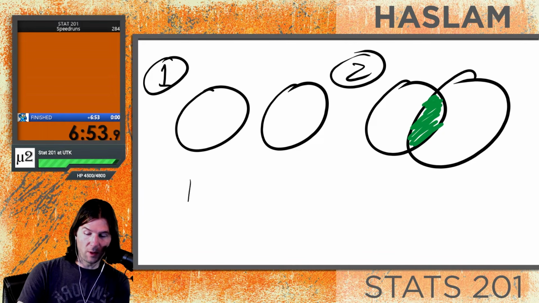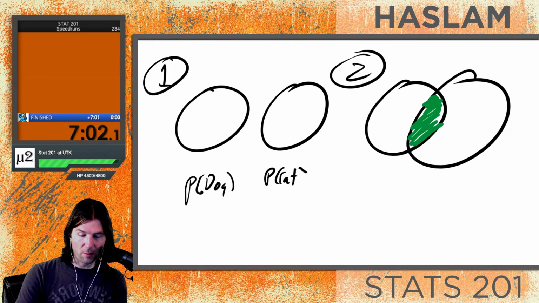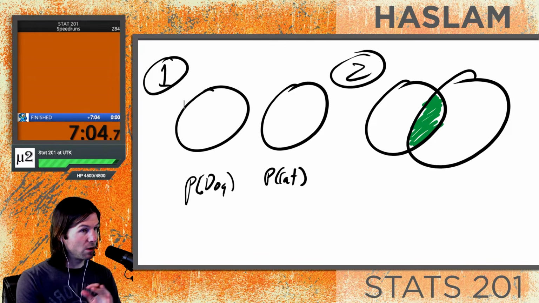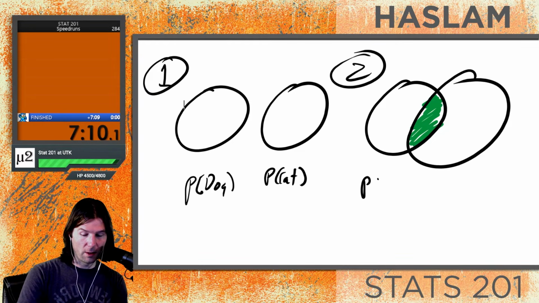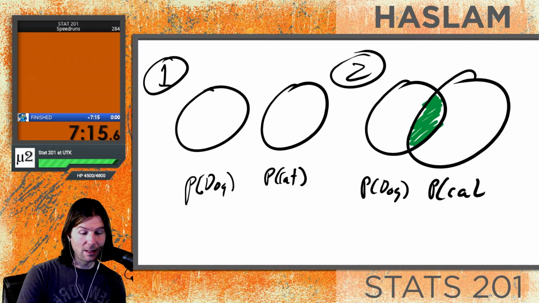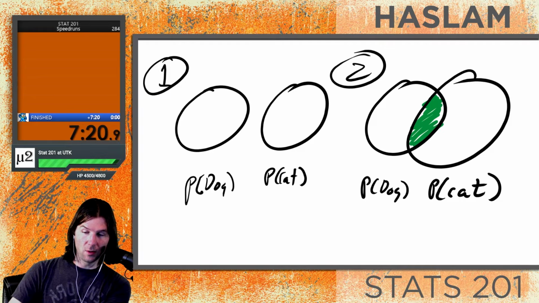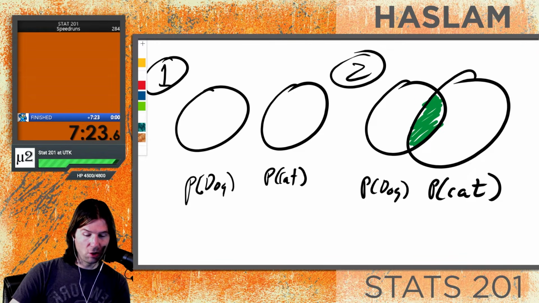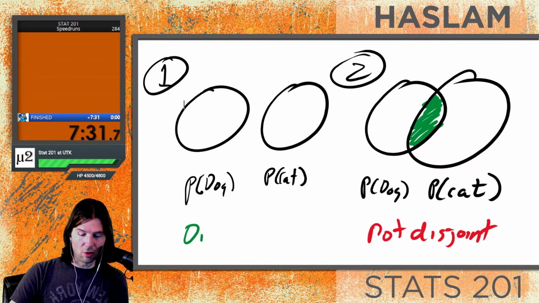Well, let's write here the probability of getting a dog, and then right here the probability of cat. With this one, this means you can only get a cat or a dog. There is no instance where someone gets a cat and a dog. Now we have here the probability of dog for this one, and here's the probability of cat. And what does it mean that they're not disjoint? So the one on the right is not disjoint, and the one up top on the left is disjoint.